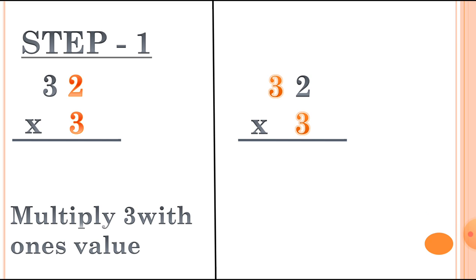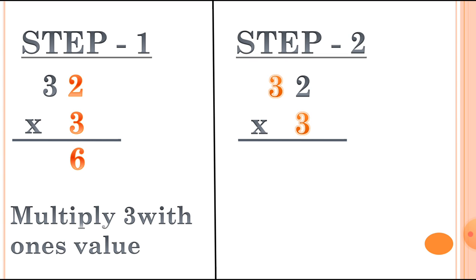Now here in step 1, we have to multiply 3 with the ones value. So the ones value is 2. So we have to speak the table number 3 till the 2. So here 3 2s are 6. You can see I am putting the answer, 3 2s are 6.